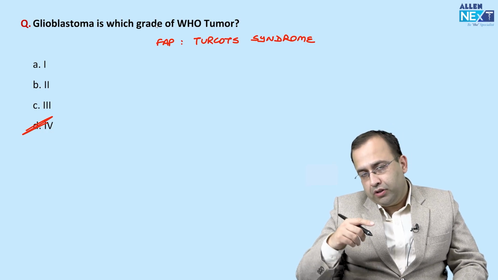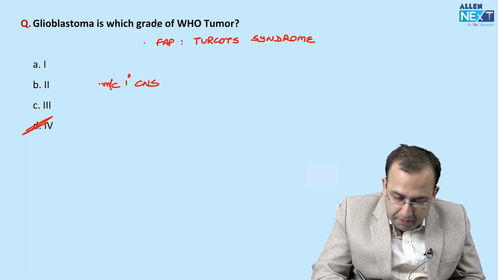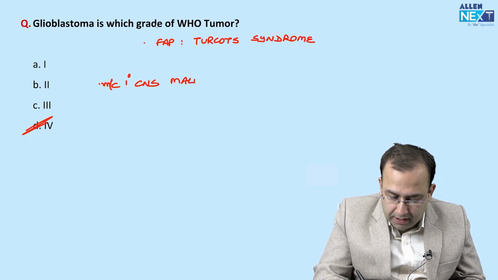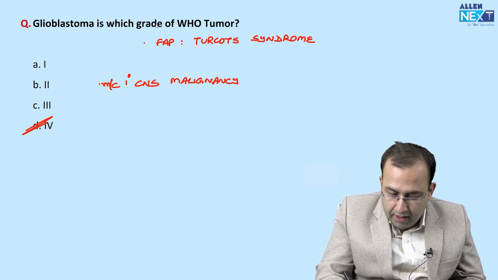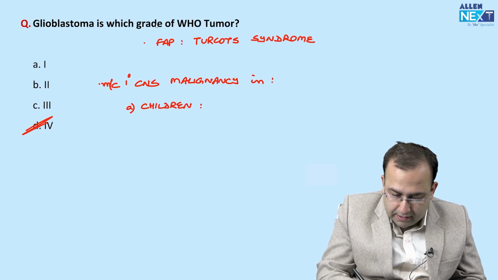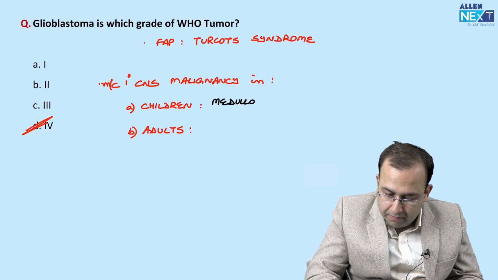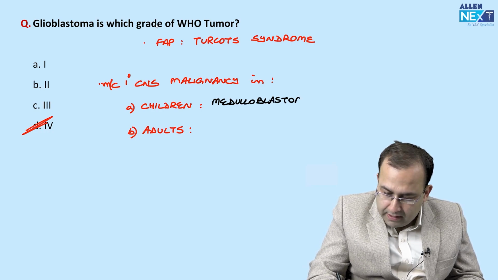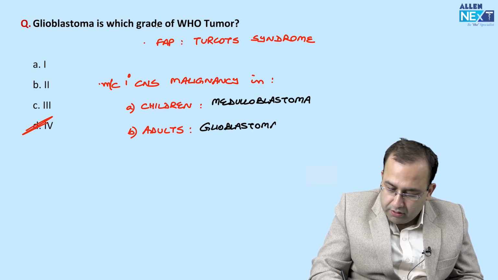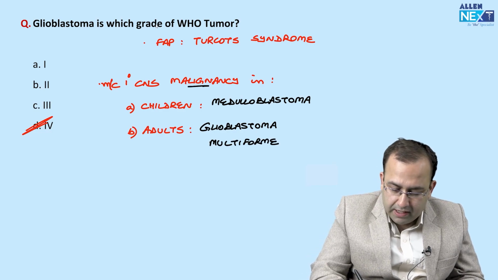Glioblastoma. Now think of it the other way around. Most common primary CNS malignancy in children and adults. Let's first start with children. Most common primary CNS malignancy in children is medulloblastoma, versus adults, which is glioblastoma multiforme. So you could have done this question both ways. Medulloblastoma and glioblastoma multiforme are seen as cancers.